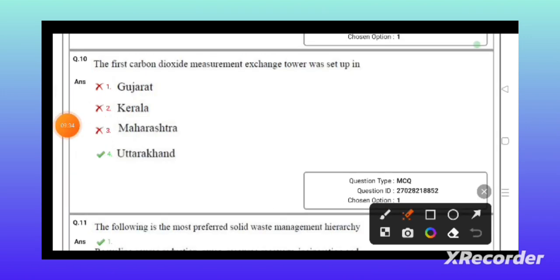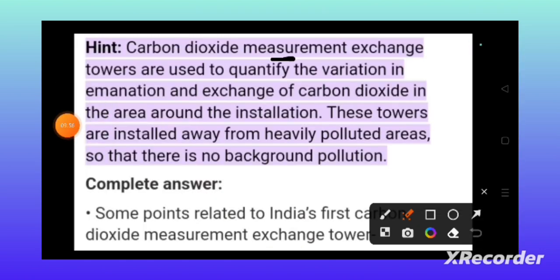The first carbon dioxide measurement exchange tower was set up in the Uttarakhand area. This is also a new concept. Let us see this in detail. Carbon dioxide measurement exchange towers are used to quantify the variation in emission and exchange of carbon dioxide in the area around the installation.